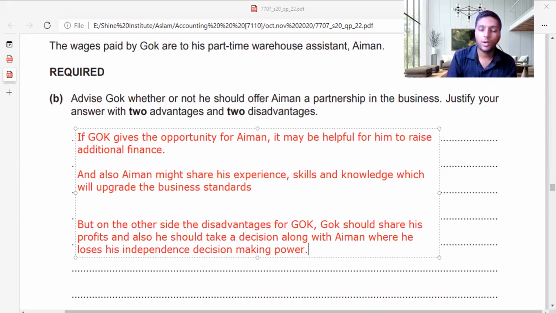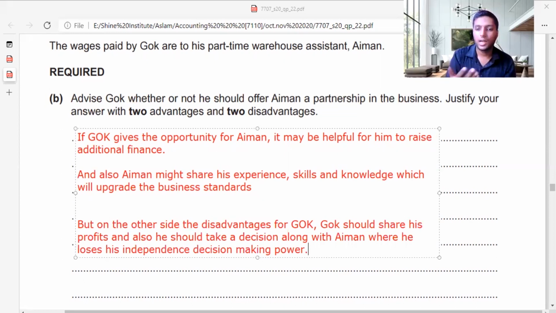If Gok gives the opportunity for Ayman, it may be helpful for him to raise additional finance, and also Ayman might share his experience, skills, and knowledge, which will upgrade the business standards. So I have given the basic advantages. He might raise money, and Ayman might bring a lot of experience, skills, and knowledge to the business. It will always make the business much more successful.